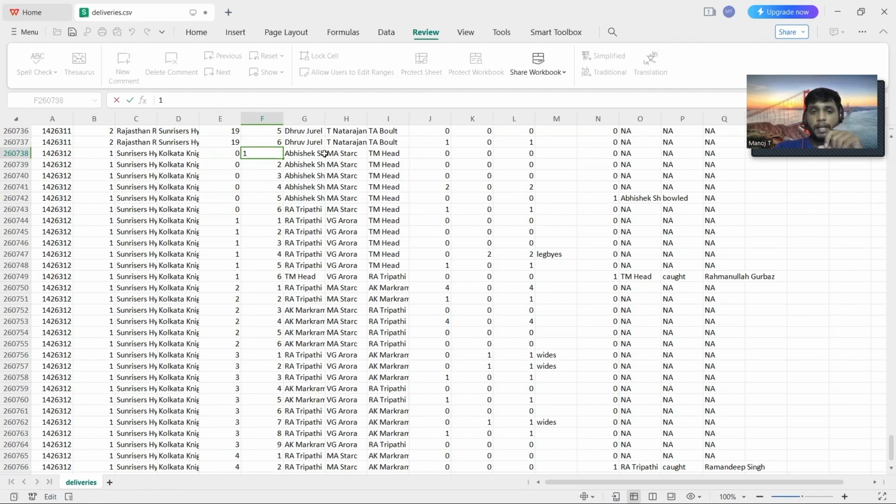So I can assign this first appearance of Abhishek Sharma here, and for Tripathi it's first over, sixth ball, and Head played at the second over, sixth ball, and Markram came to bat in the third over, third ball, right?